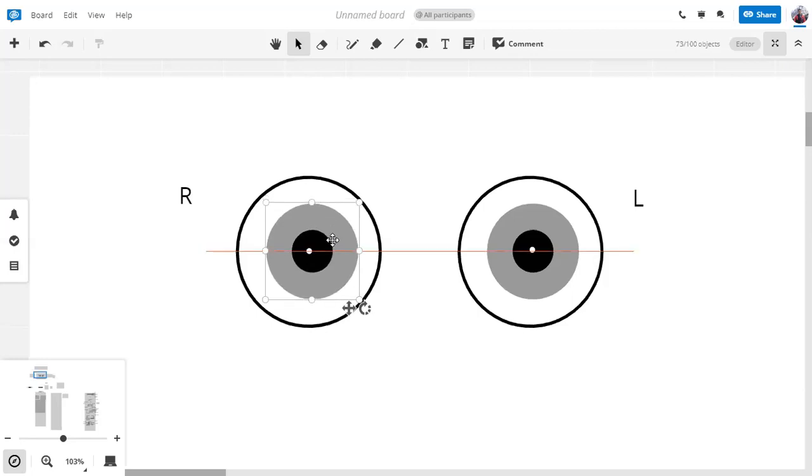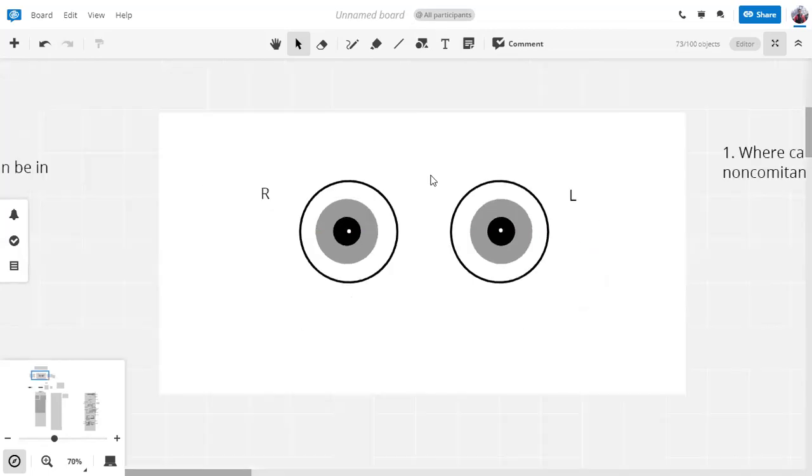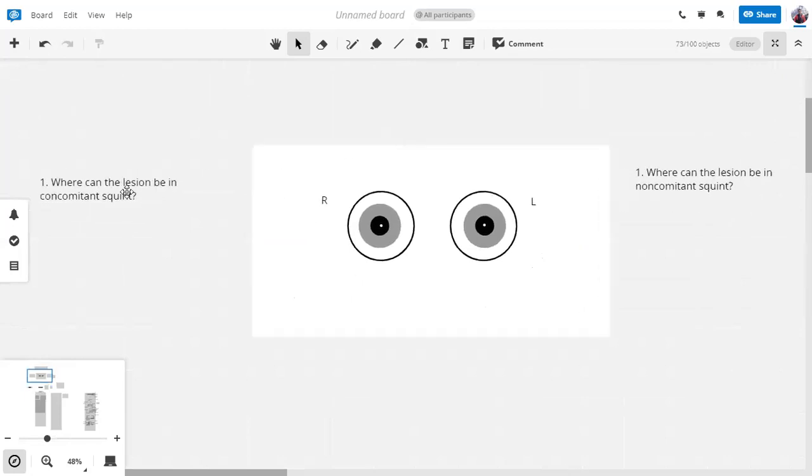ये light reflex पे से पाएगा manifest वाला. हाँ, light reflex आएगा. Light reflex is very important in deciding whether a squint is manifest or not. It tells us a lot of things. So the question now arises: where can be the lesion in a committant squint, and where can be the lesion in a non-committant squint?